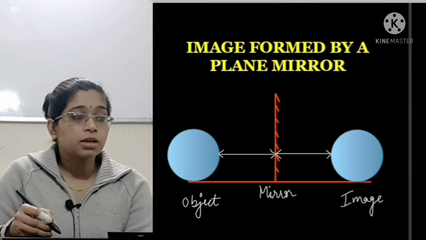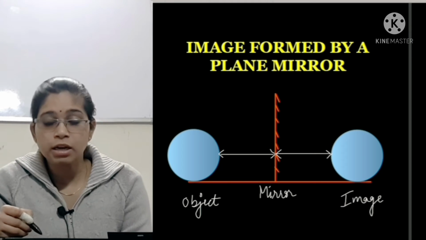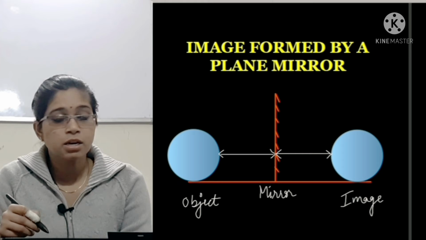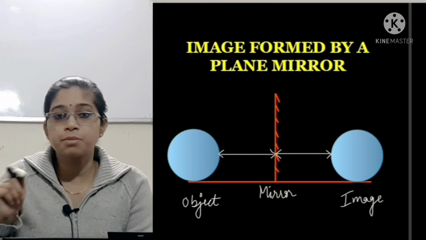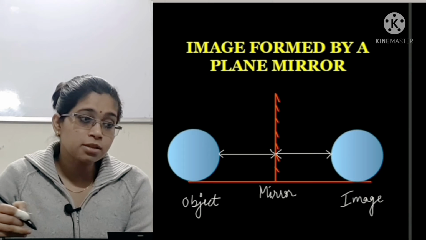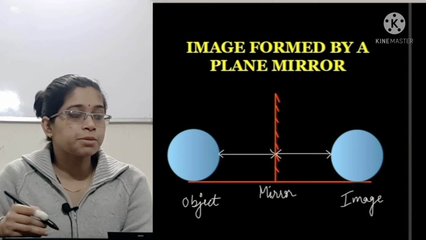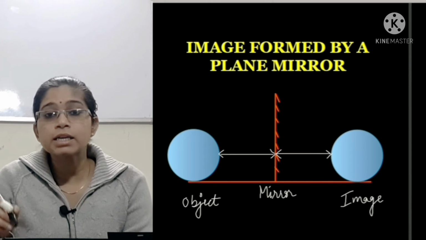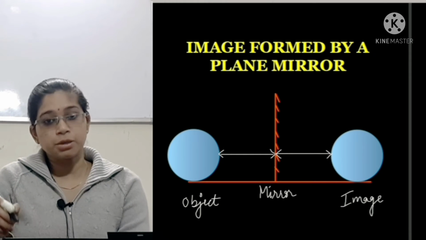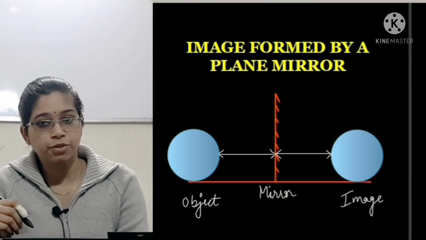Next point is, the distance between the object and the mirror is always equal to the distance between the mirror and the image, right? So the image is formed at the same distance as that of the object. Then the next point is, the size of the image, as we are able to see here, is exactly the same as that of the object. So neither is the image diminished nor magnified.